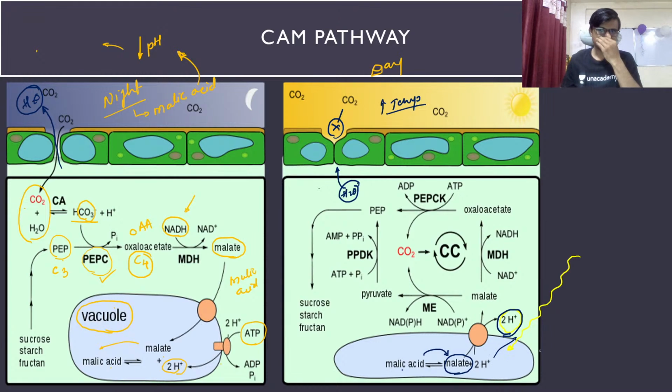So if you see the H plus concentration is moving, and at that time your malate is also coming out of the cell, and this malate is now converted into the oxaloacetate. So here NAD is used, and NADH is formed. Okay, so guys, let's see, either malate is converted into the pyruvate, or the malate is converted into the oxaloacetic acid, and then oxaloacetic to the PEP. So this PEP is a C3 compound, and your pyruvate is also a C3 compound.